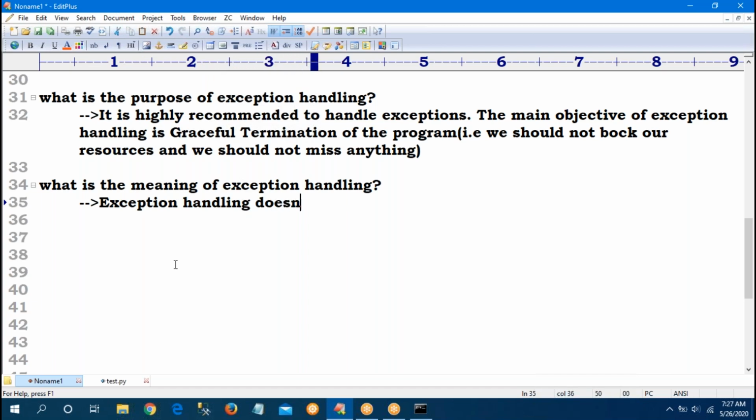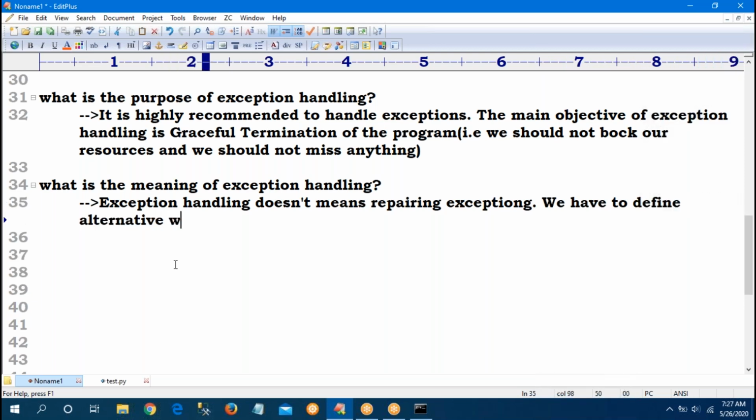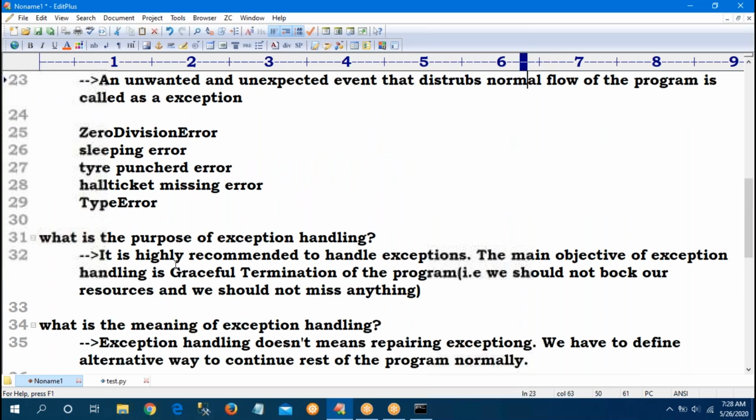Exception handling. So here we are not repairing any exception, sir. We have to define an alternative way to continue the rest of the program normally. So that is the main three important questions.